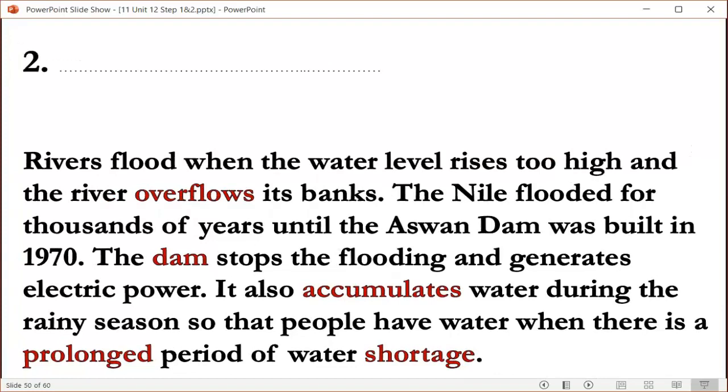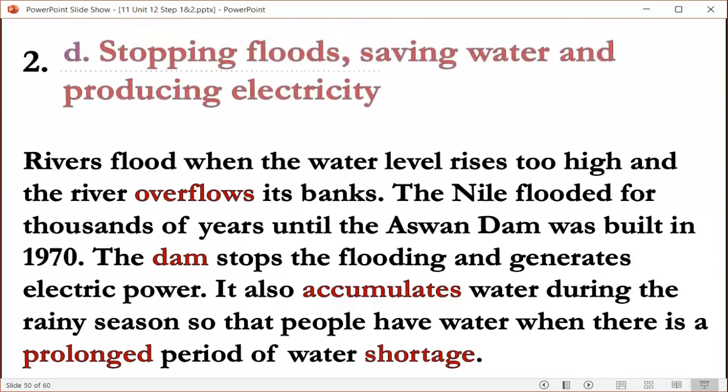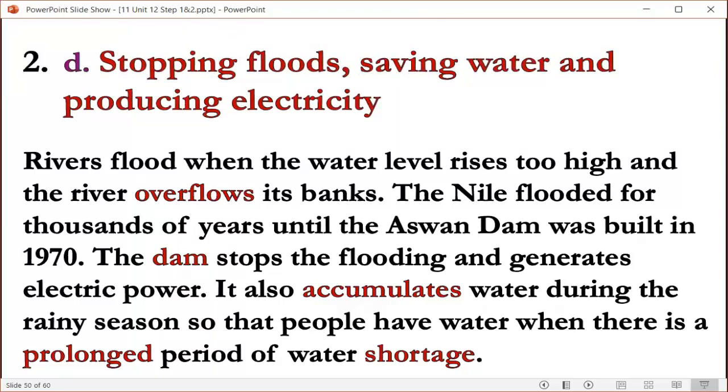Paragraph 2, which says rivers flood when the water level rises too high and the river overflows its banks. Yeah, then we can use heading, stopping floods, saving water, and producing electricity.